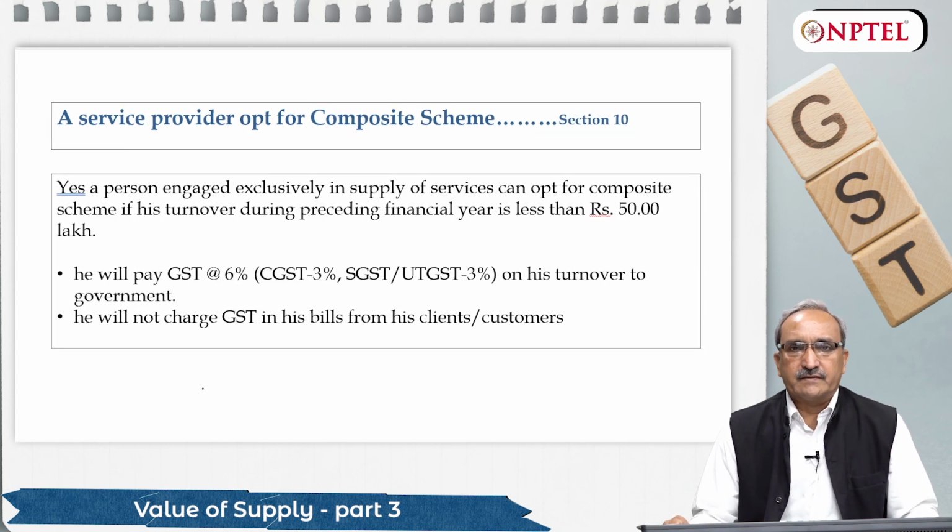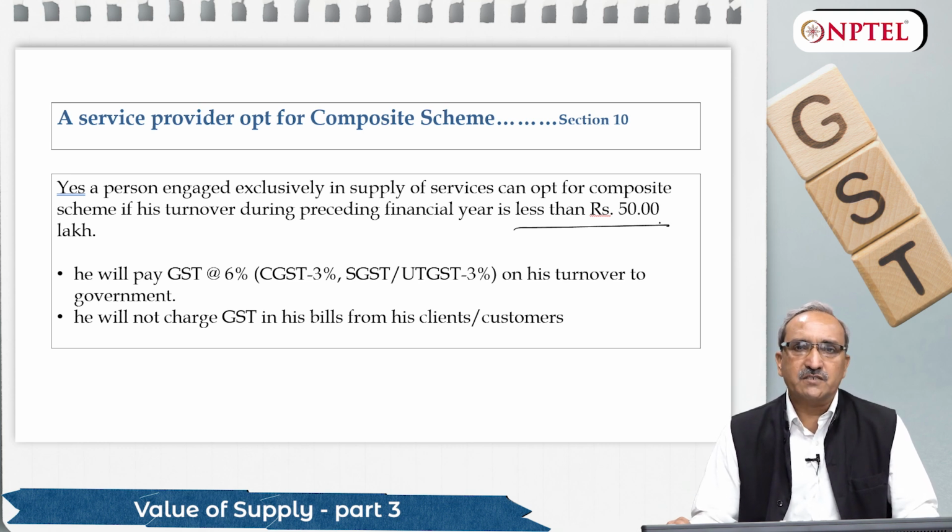Apart from goods suppliers, a service provider can also go for composite scheme under section 10 of the CGST Act. So here the law says if any service provider having turnover up to 50 lakh rupees, he can opt for composite scheme. As I told you, in composite scheme for goods or services, there is some relaxation with some conditions. So they will charge GST, but in a different manner. We will discuss that also, because we are talking about levy of GST.